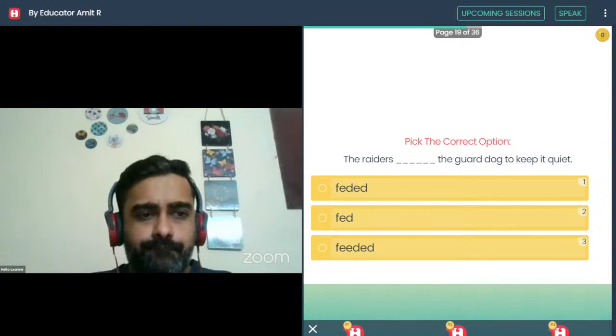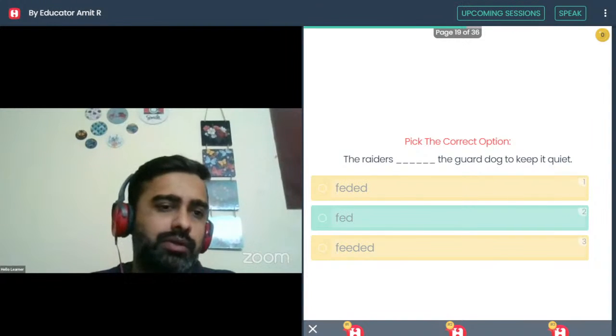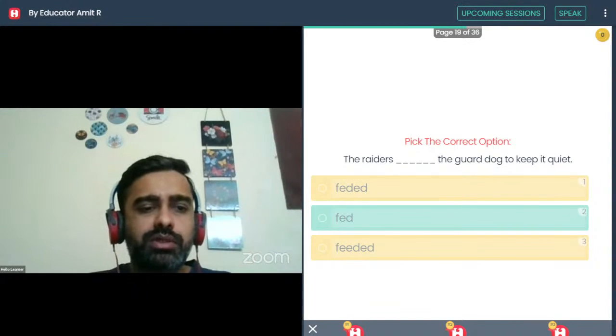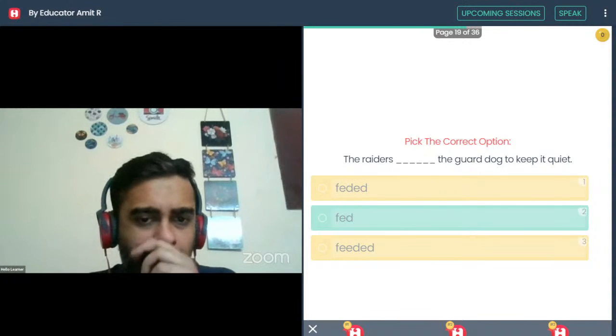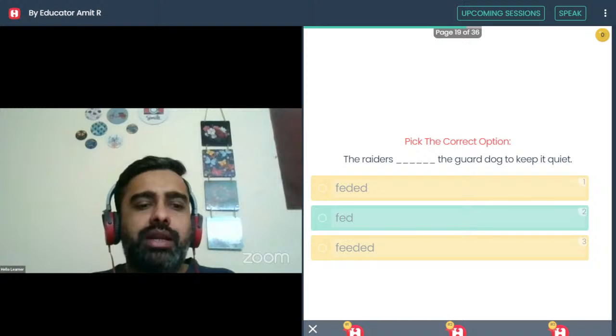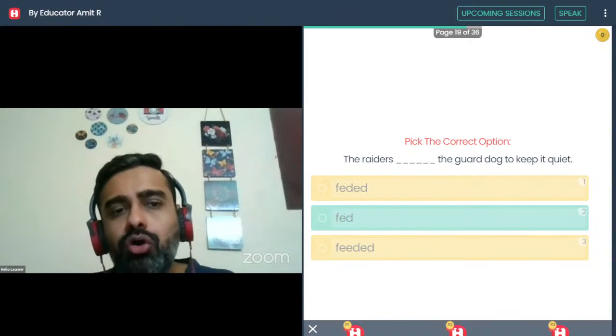The second one, the raiders fed the guard dog to keep it quiet. Yeah. So raiders, basically, a raider is someone who is an attacker, a robber or a thief. जो आक्रमण करता है basically. So the raiders fed, खाना खिलाया basically, the guard dog.